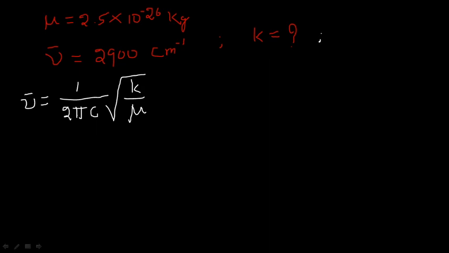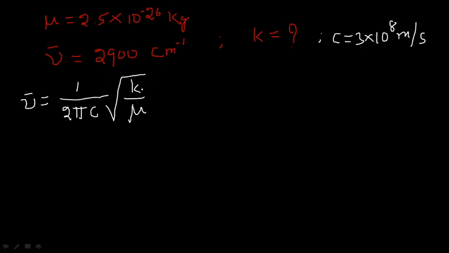The value of c is 3 into, it is nothing but the velocity of light. So here mu value is given in terms of kilograms, right? So that's why we have to give c value 3 into 10 to the power of 8 meter per second. So depending upon the units we have to give a particular value, whether it may be in meter inverse or it may be in centimeter inverse. It can be identified by knowing the units present in the given data, right?